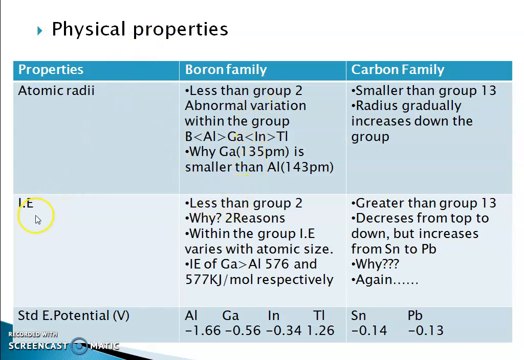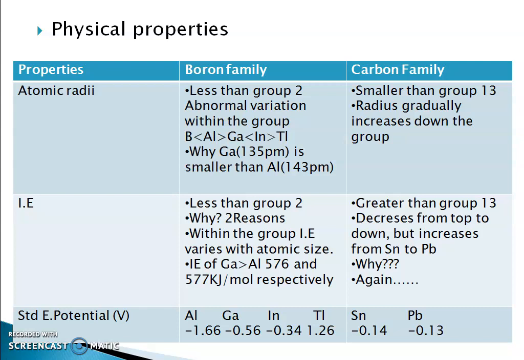The second physical property is ionization energy. Here also we have to make a comparison with group 2 elements. The ionization energy, especially the first ionization energy, of group 13 elements is somewhat less than group 2 elements because of two reasons.